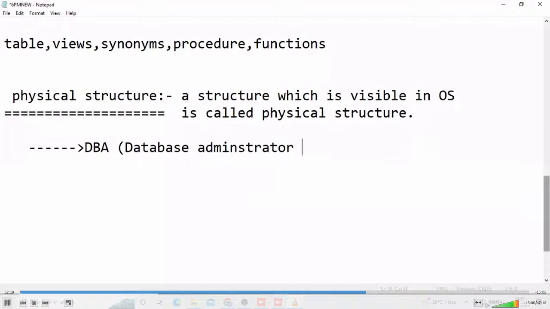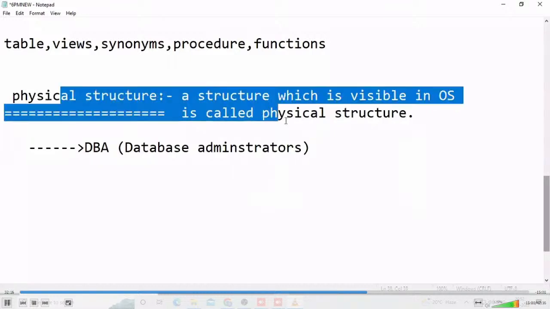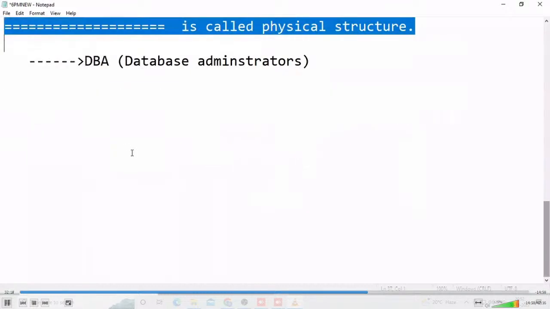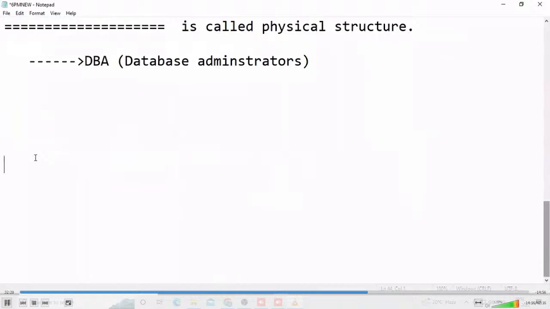Those types of persons, database administrators, only work in the physical structure. Suppose I am an Oracle DBA programmer, for example. I am learning Oracle DBA. The DBA course is there, don't worry. Backup, recovery, so many things are there in that one: tablespaces, segments, so many.